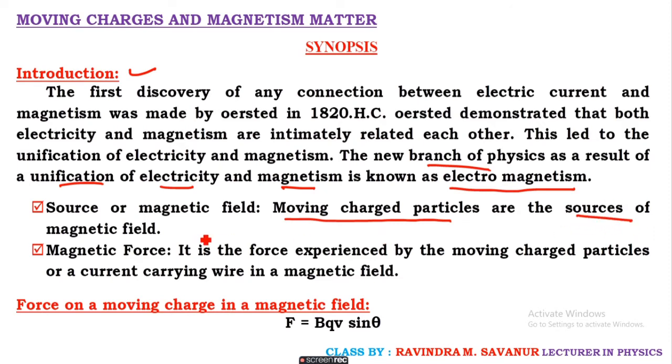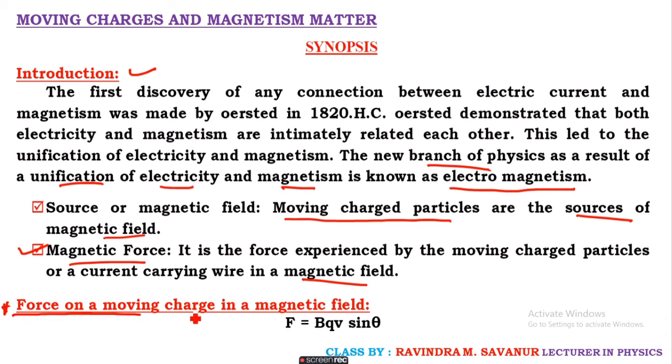And it produces what? Magnetic force. A moving charged particle carrying current experiences a force in a magnetic field, which is also a magnetic force. And you come across a mathematical formula.